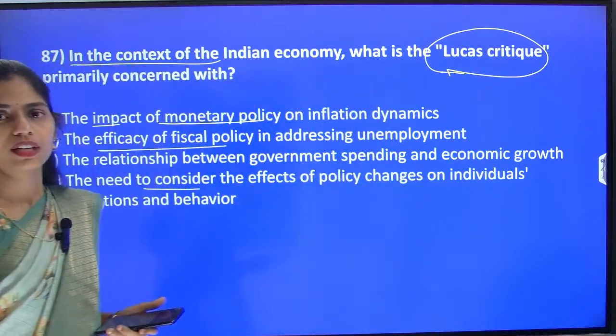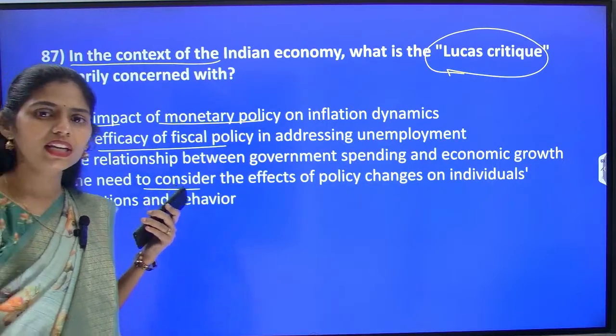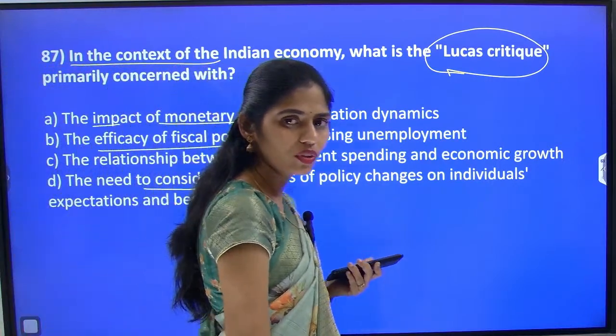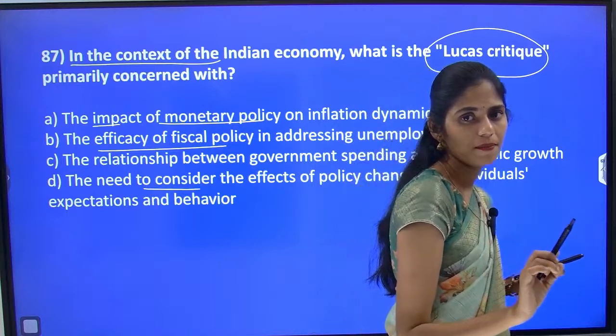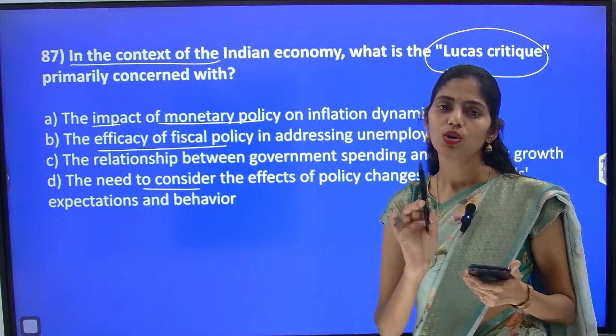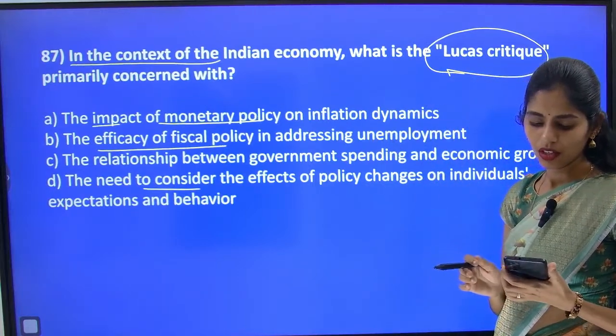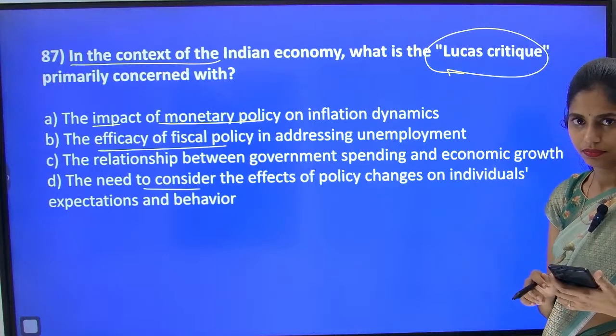Lucas' critique. Come on, do you have any idea? So this question is difficult. If you are only 100% sure about this type of word meanings, you can go with them. Okay, if not, then please leave this type of question in your examination hall. Don't take risks. So tell me which one you expect is correct.